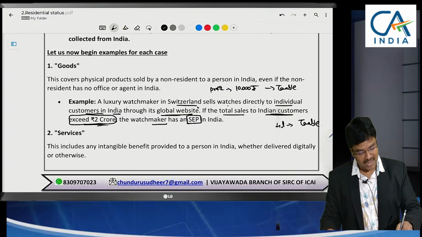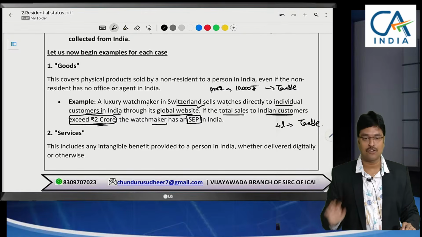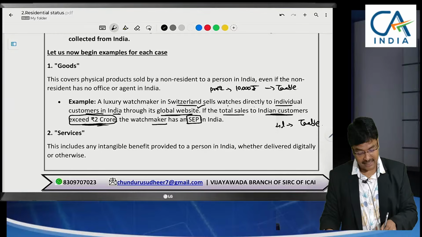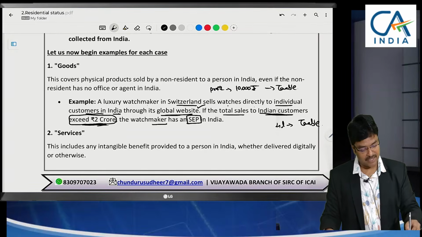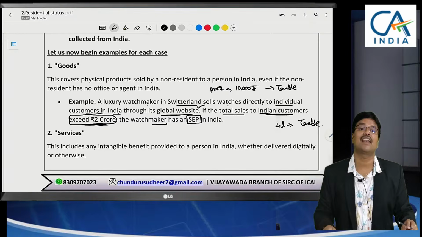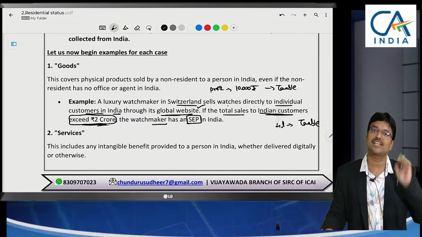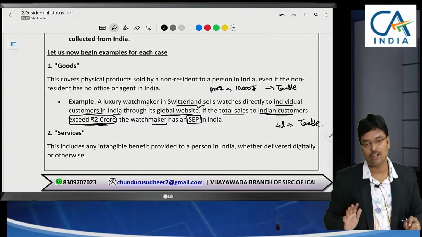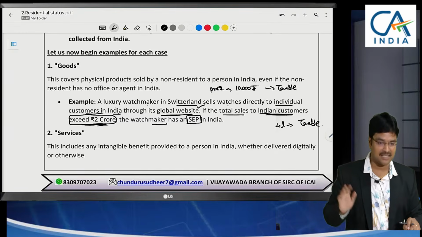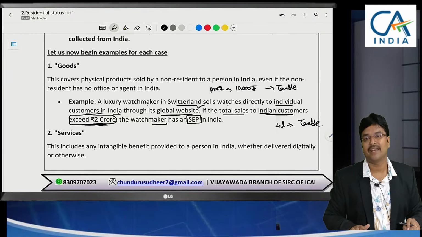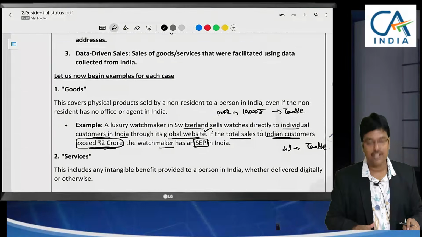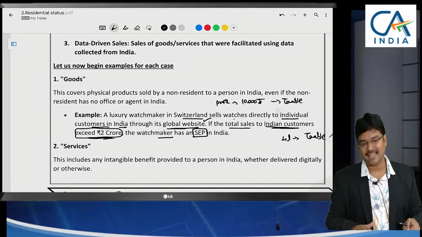So even if online websites are selling products to India, if their turnover towards sale to Indian customers is greater than 2 crores, then on the profits arising they are liable to pay. If there is no section like this, there will be no tax at all. But nowadays, rather than physical presence in India, these online sales have been increasing. That's why to trigger these aspects, we have initiated this concept of significant economic presence.